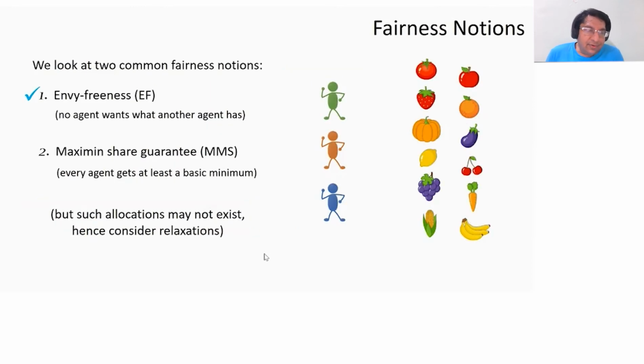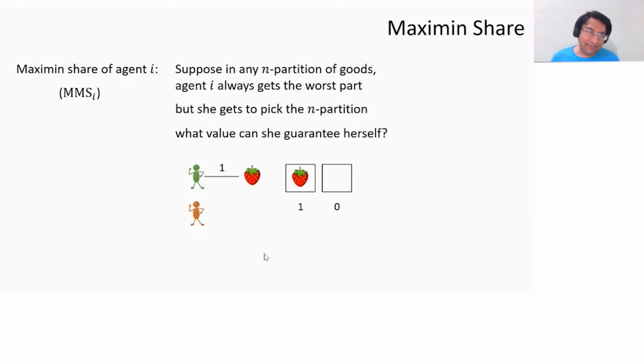Right. So we talked about Envy-Freeness, in particular relaxation EF1. Let's talk about MMS. So what is this basic minimum guarantee? So let's fix an agent i. Right? What is the basic minimum that I should guarantee agent i?